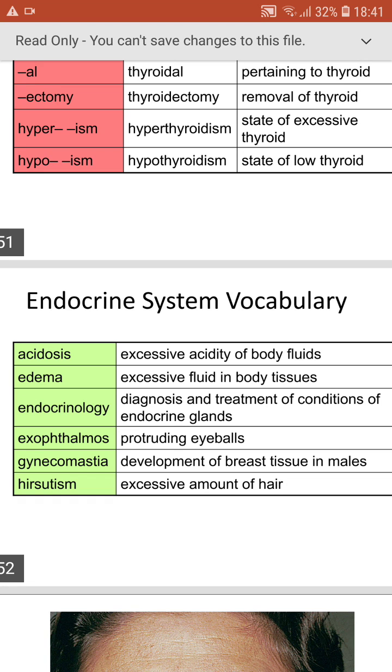Exophthalmos, protruding eyeball, which is due to excessive action of the thyroid hormones. And gynecomastia means development of breast tissue in males. And hirsutism, excessive amount of hair. They will have an excessive amount of body hair.